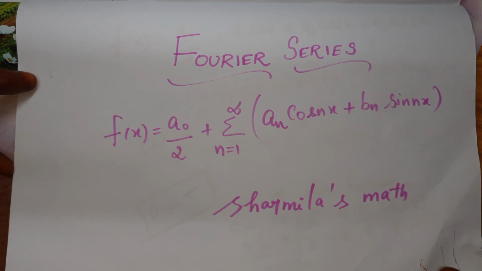Hello students, today we are going to see about Fourier series. Any given function f of x is given as a series: a naught by 2 plus summation n ranges from 1 to infinity of a n cos nx plus b n sin nx.